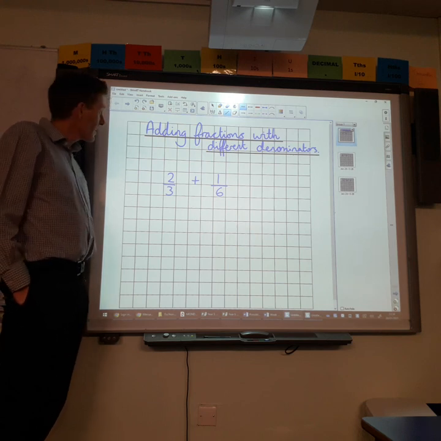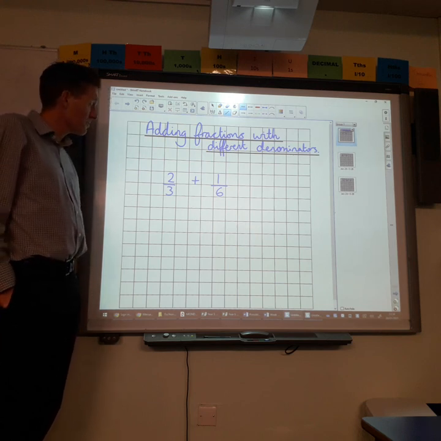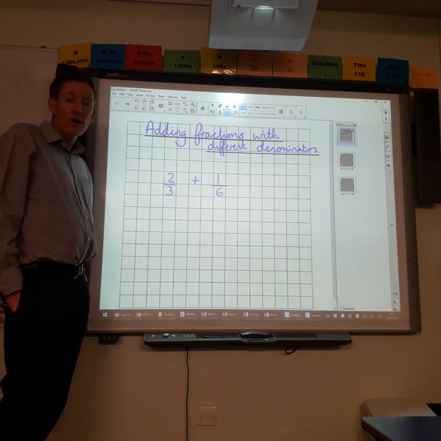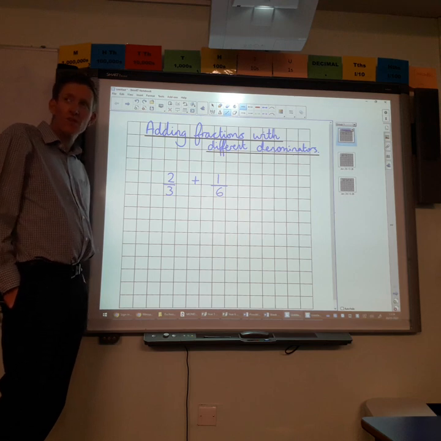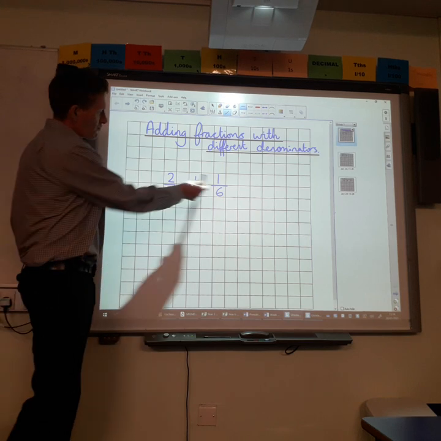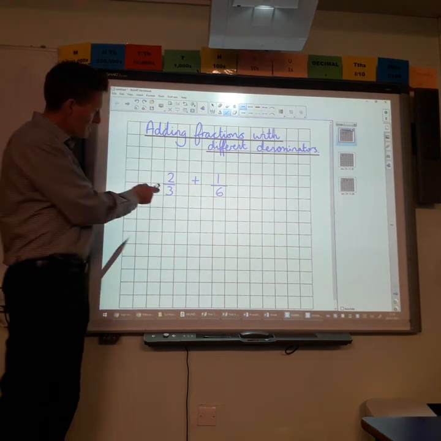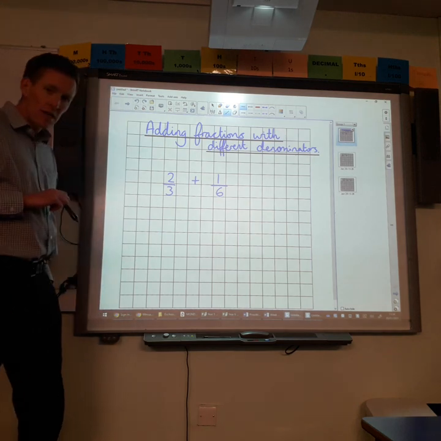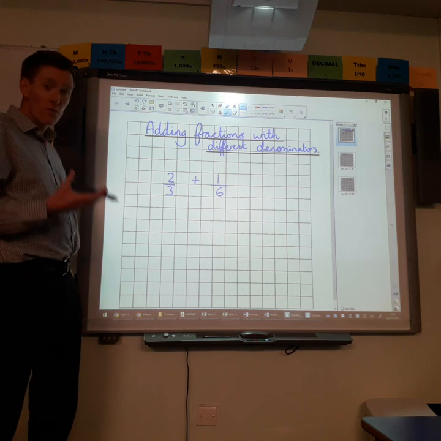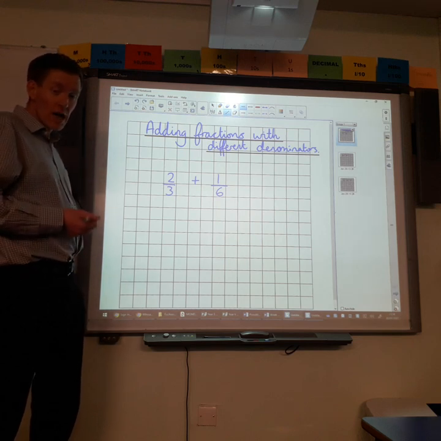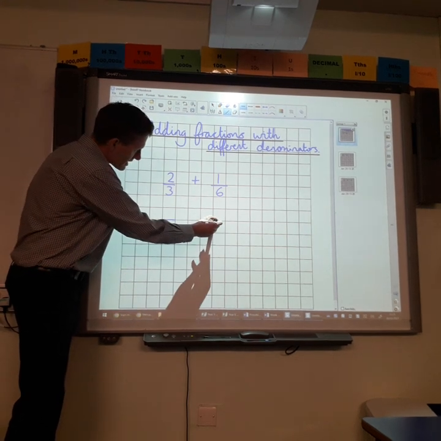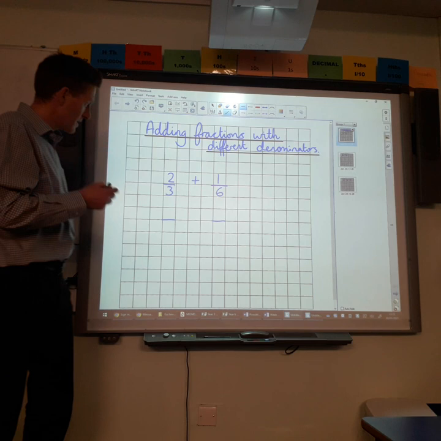Today we're going to be looking at ways to add fractions with different denominators. You already know how to add them where they've got the same denominator, so 1/4 add 1/4 equals 2/4. But if you look at this problem, you can see the problem is you've got different denominators. So we can't add these fractions until we have what we call a common denominator. And a common denominator is where we're going to have them so they look the same.